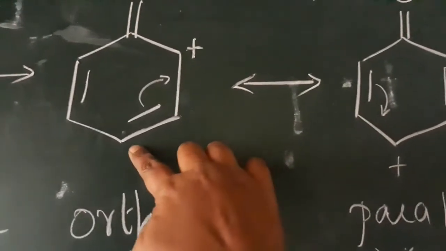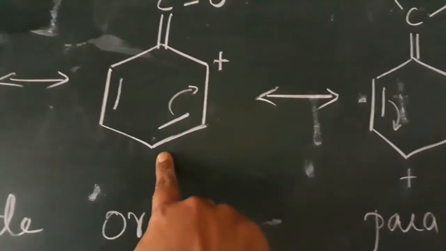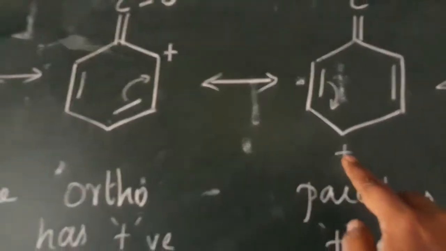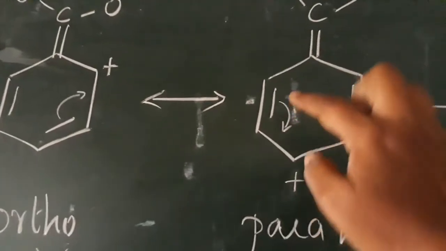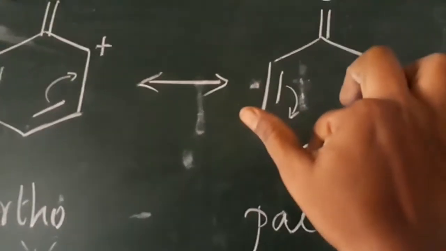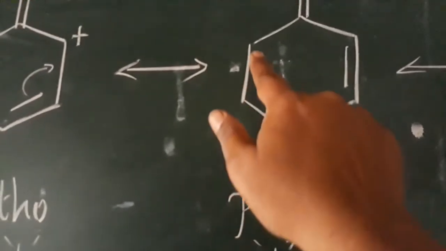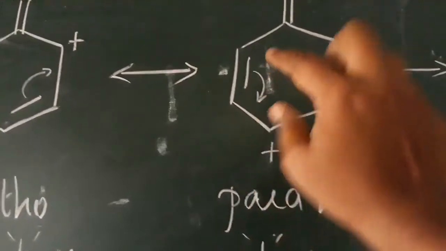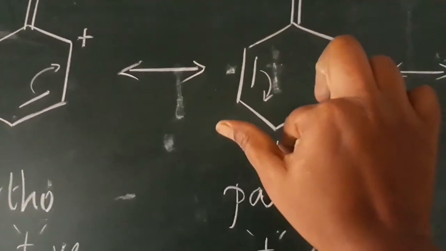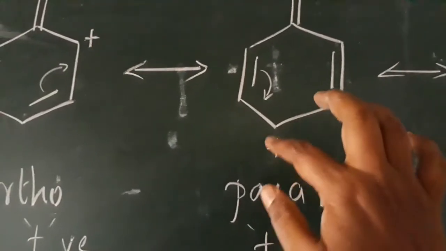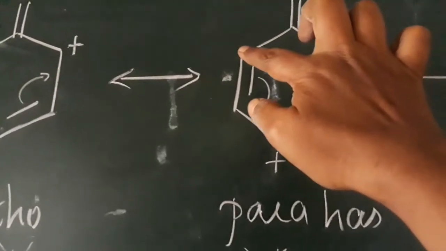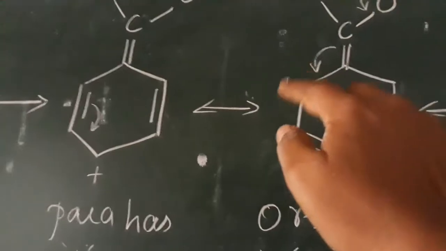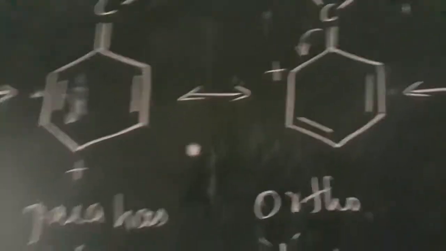The para position carbon lost the electron, so a positive charge is created here. Once again, these two electrons move towards this carbon. This is the 6th carbon, this is the 5th and the 4th carbon. The electrons move so the positive vanishes, and in the 6th carbon we create one positive character.